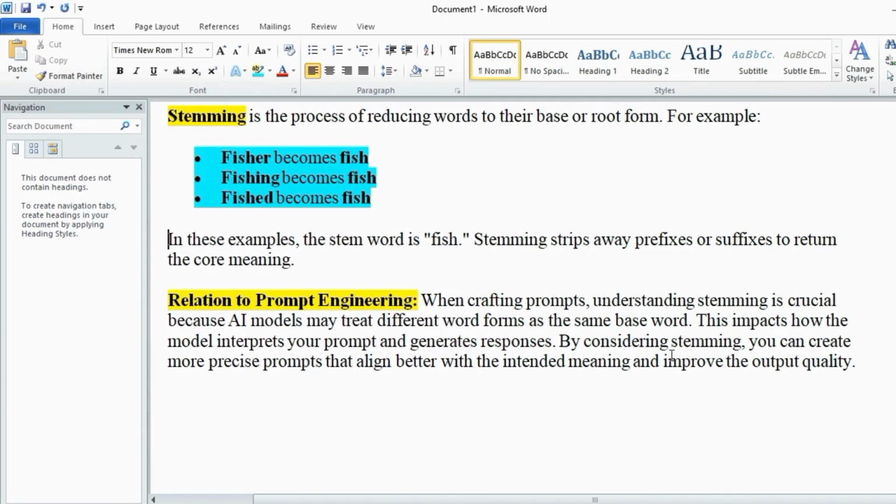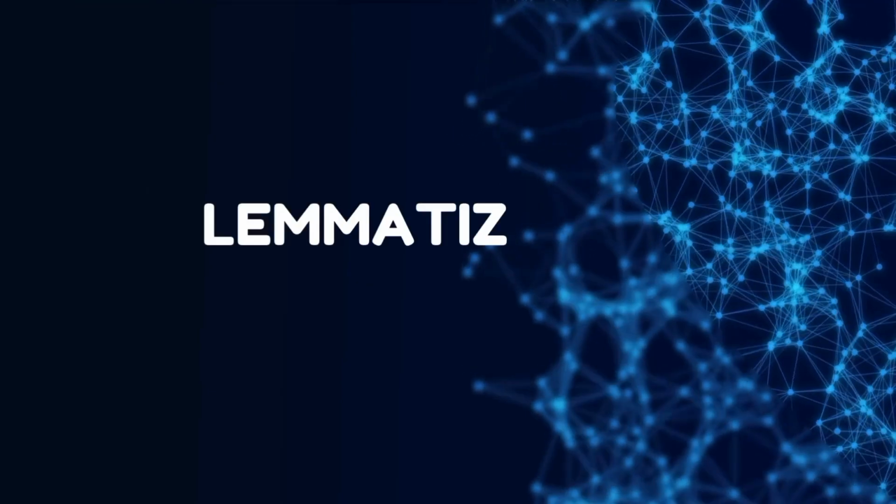What is its relation to prompt engineering? When the AI processes a prompt, stemming helps the model recognize that different forms of a word have similar meanings. This can lead to more consistent and relevant responses.